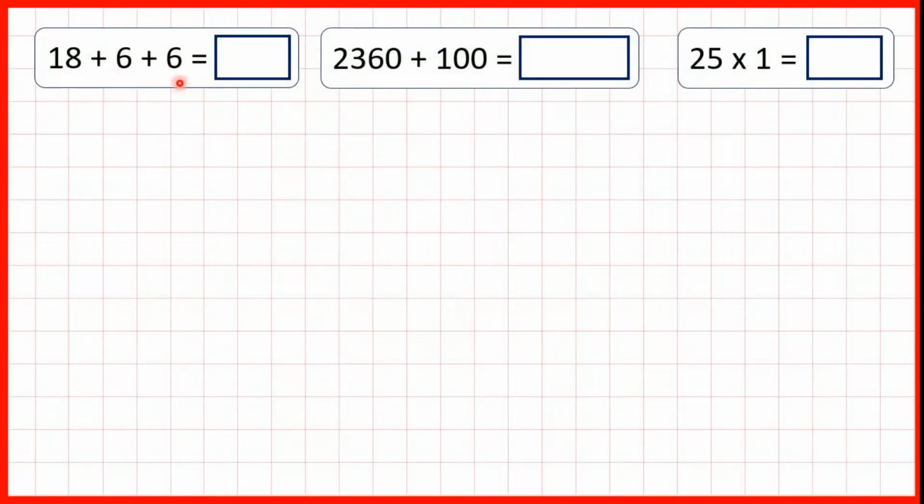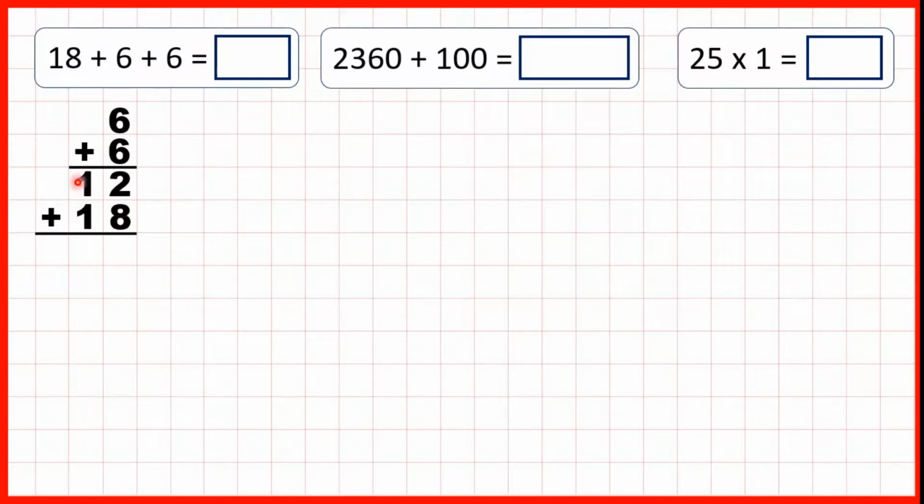18 plus 6 plus 6. So when we're adding three numbers together, I like to start by adding the two smallest numbers together. So 6 plus 6 is 12, and then we can add the 18, because remember with addition, order doesn't matter.